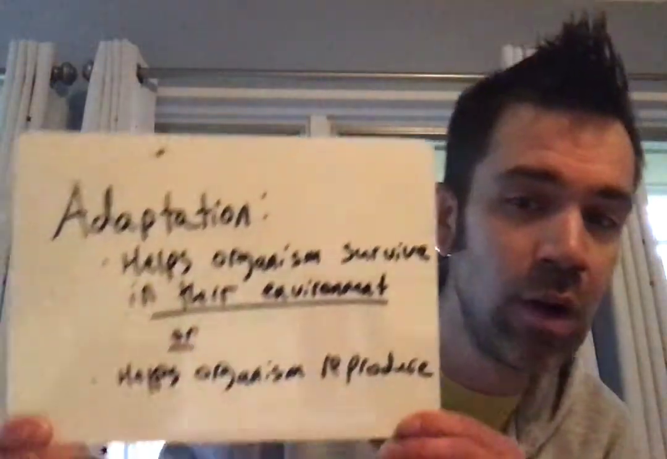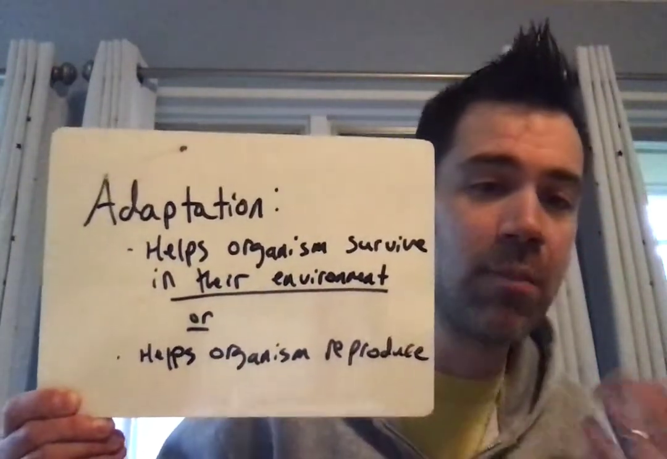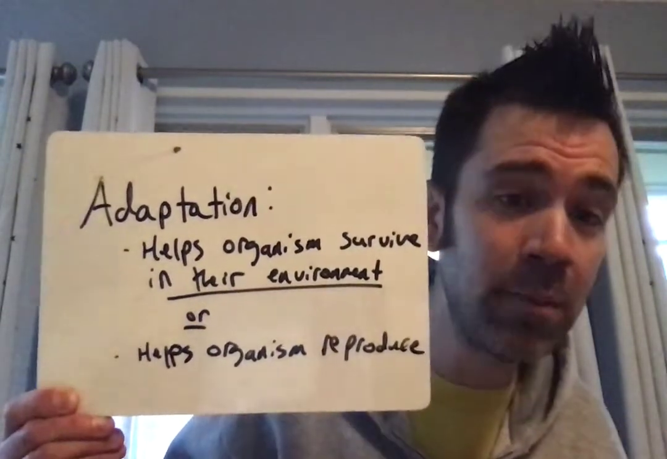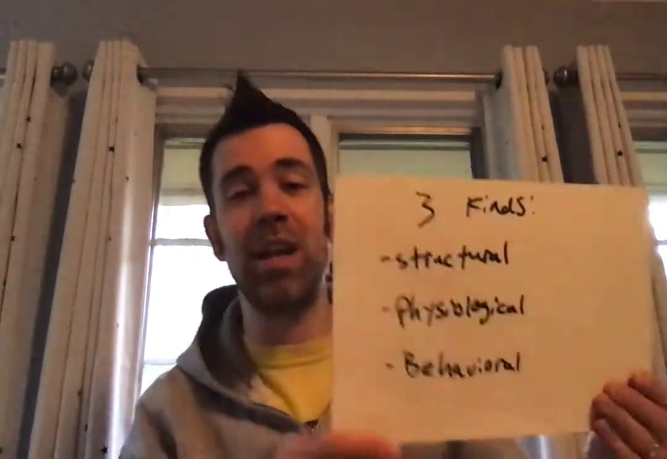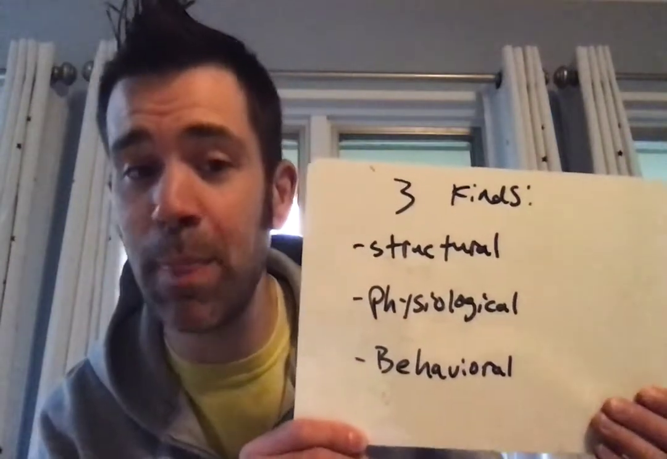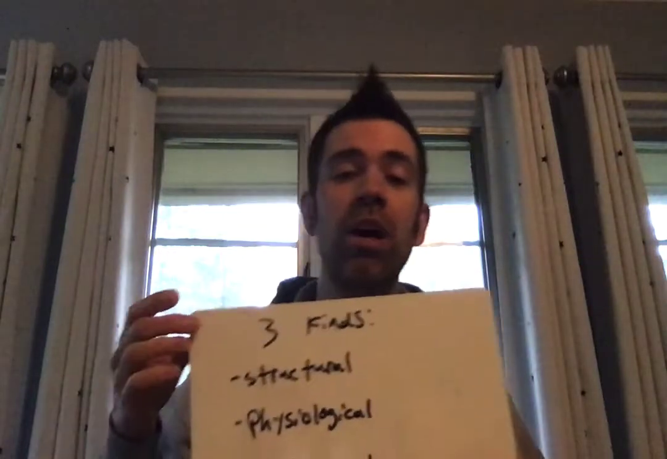All right. But the key thing that natural selection leads to are adaptations. Adaptations are something that an organism has that helps them to survive or helps them to reproduce. And there are three kinds of adaptations. There are structural adaptations, physiological adaptations, and behavioral adaptations. We're going to talk the most about structural adaptations. Structural adaptations are any physical part of an organism that helps them to survive or reproduce.